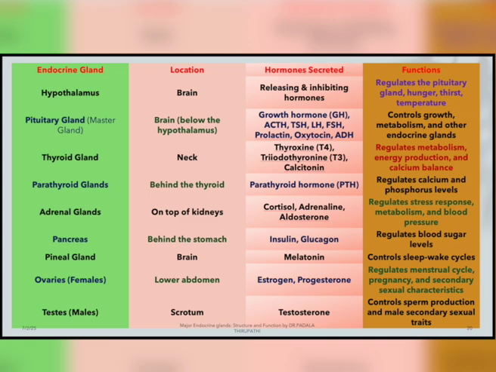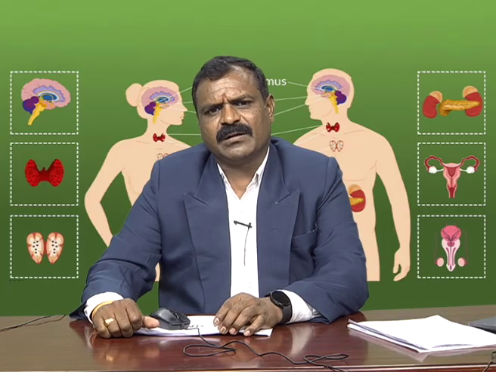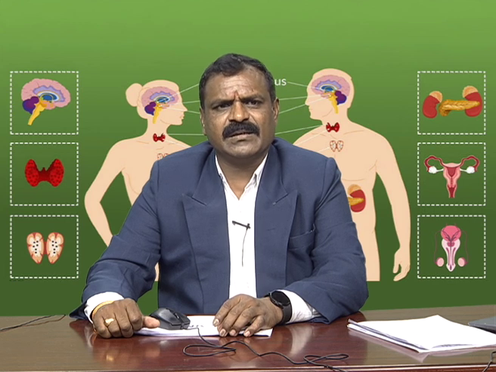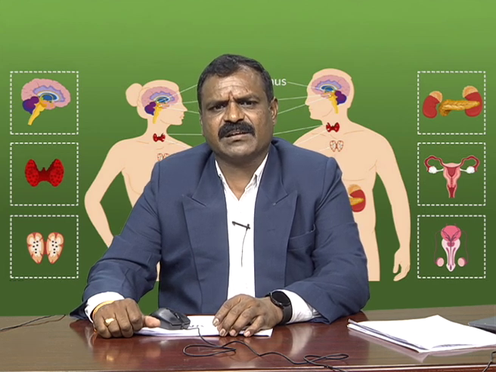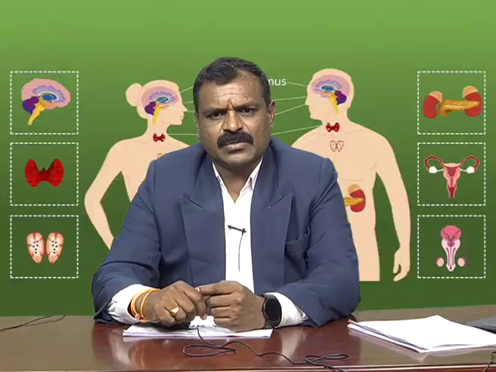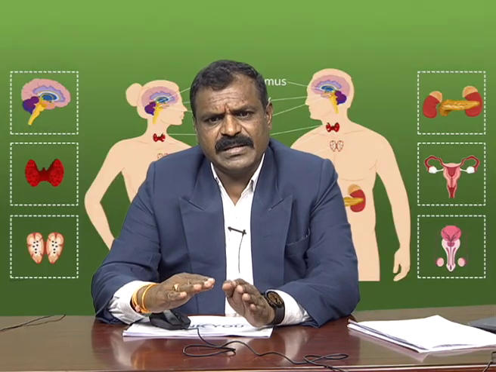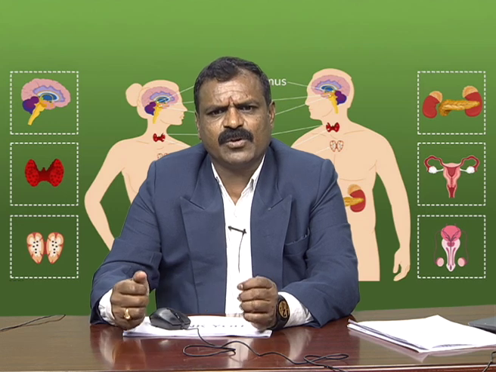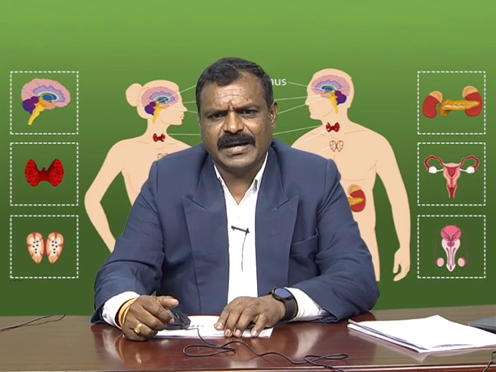Then the pancreas, which we can also call the mixed gland of the human body. The ducts area releases digestive juices, and the ductless area releases hormones related to the endocrine system. This area is called the islets of Langerhans, and it releases the insulin hormone and also glucagon. Insulin and glucagon are important to control the blood sugar level of the human body. If the level of insulin released is low, human beings face diabetic problems.